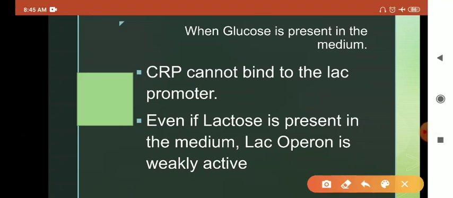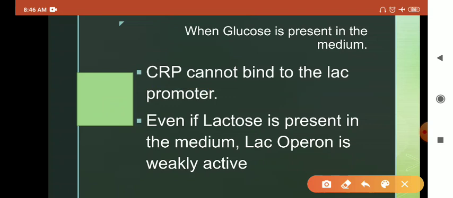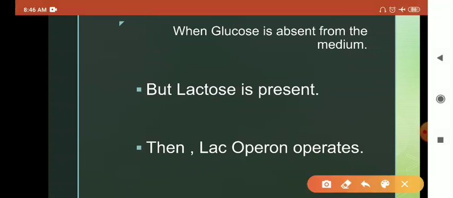Here you can see that CRP cannot bind to the lac promoter because it is lacking the other part, the complex part, that is the cyclic AMP. This is CRP, but it is lacking the cyclic AMP part. And even if lactose is present in the medium, the lac operon is weakly active. So this is all about catabolite repression.